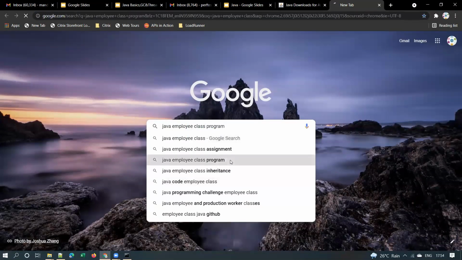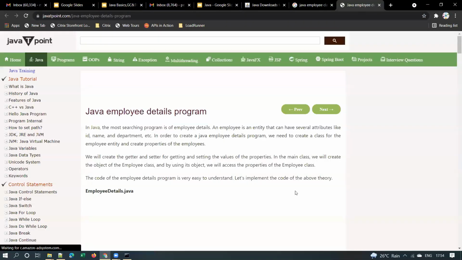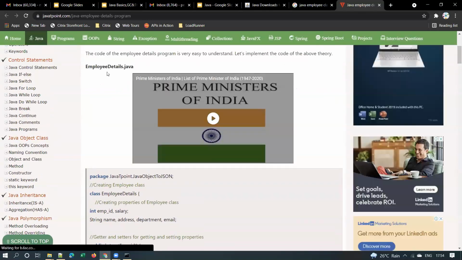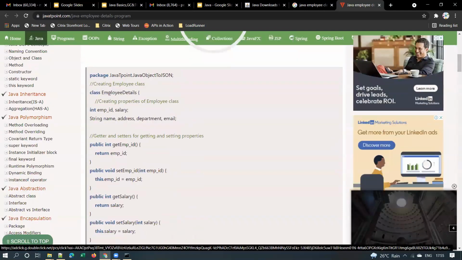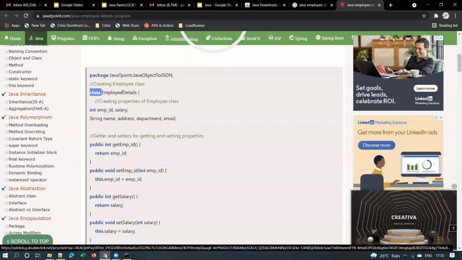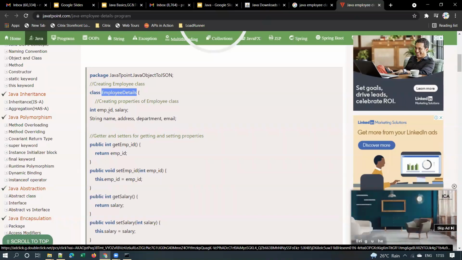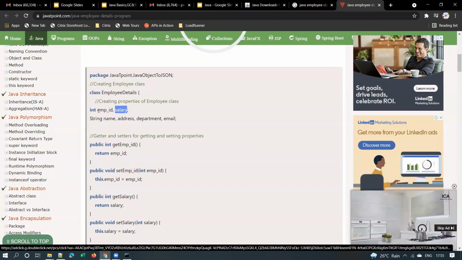Java employee class program. It will look something like this. Let me search for some sample Java class. For example, there is a Java class called EmployeeDetails.java. Basically it contains class EmployeeDetails, the class name, and it will have the attributes or properties of that employee class. Any employee will have employee ID, salary, name, address, department, email, and so on.